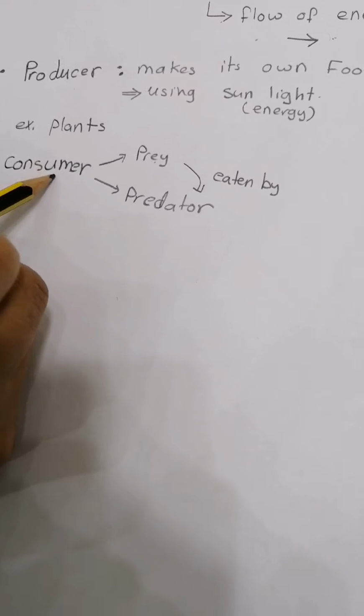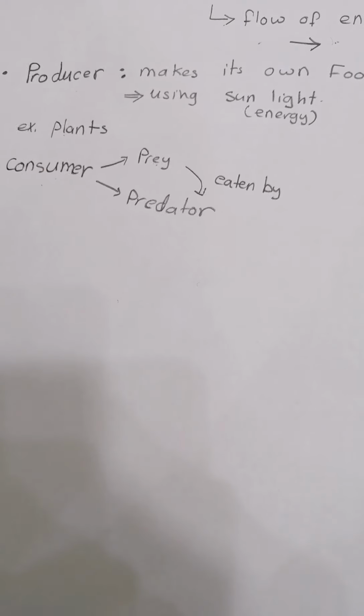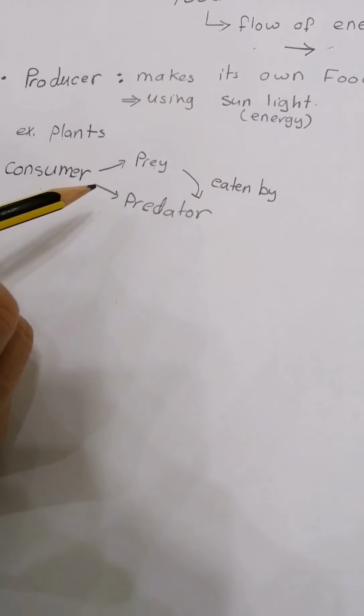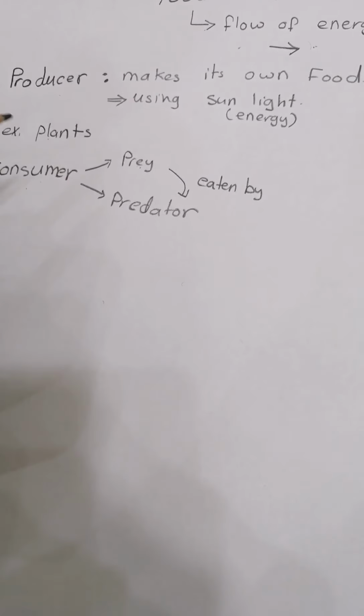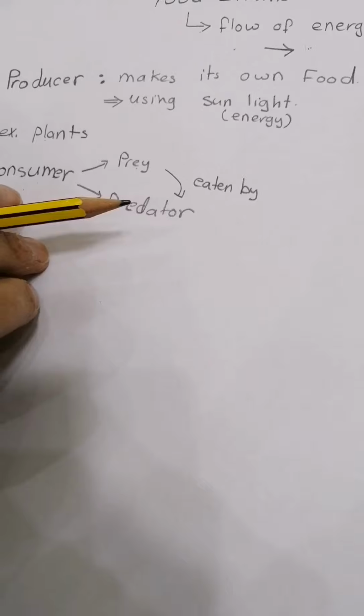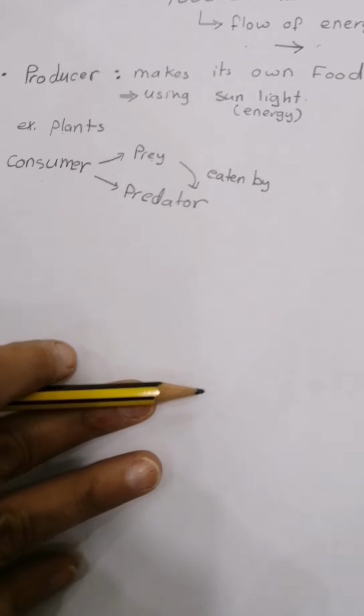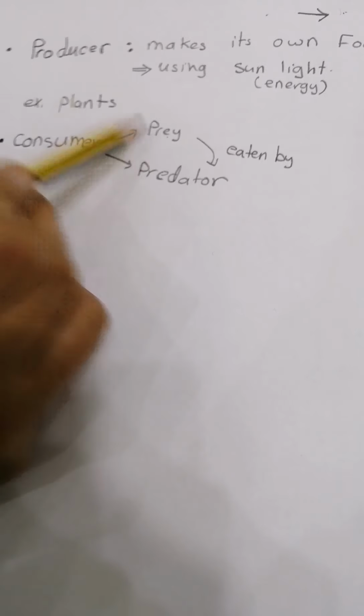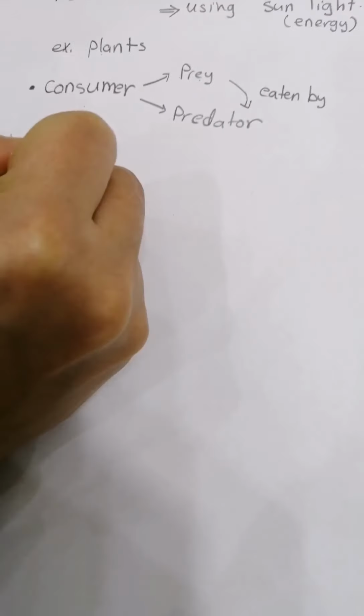Herbivores are consumers that eat plants. Carnivores are consumers that eat another consumer. So it is a predator and a prey. Now let's move to examples.